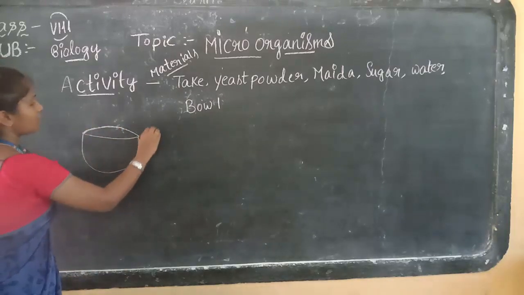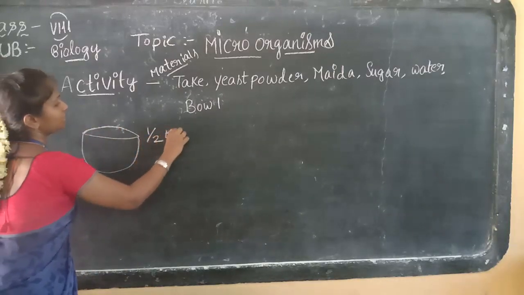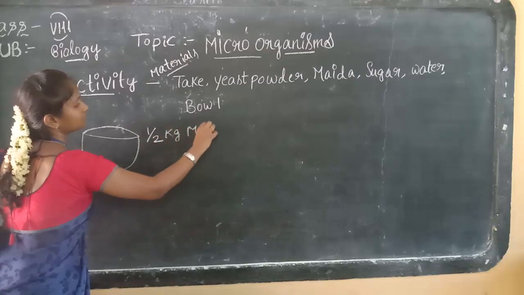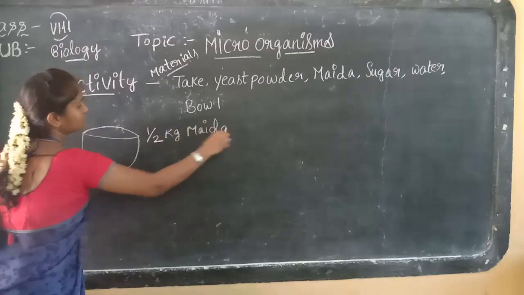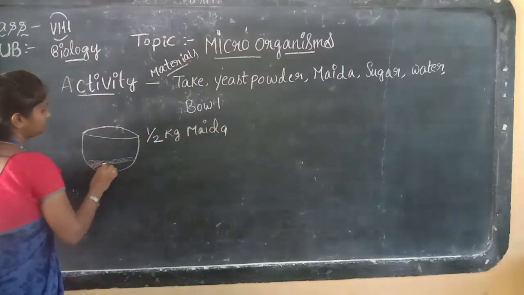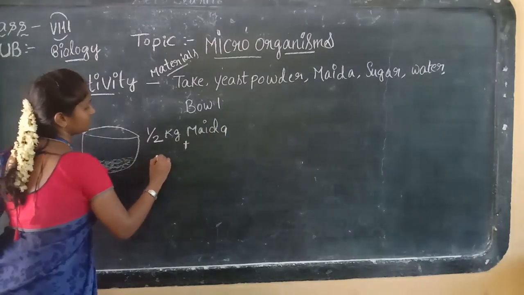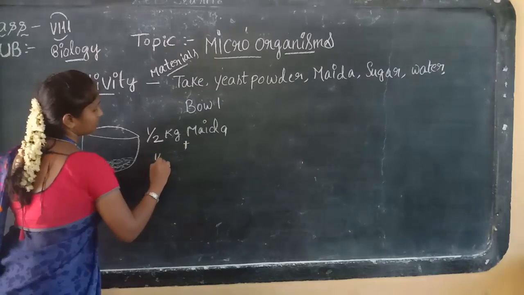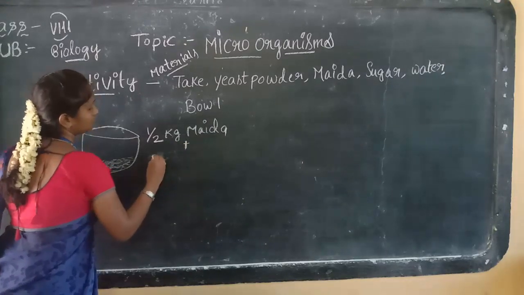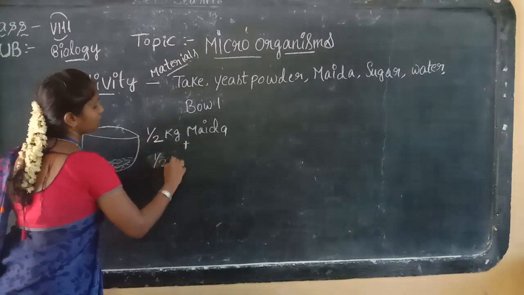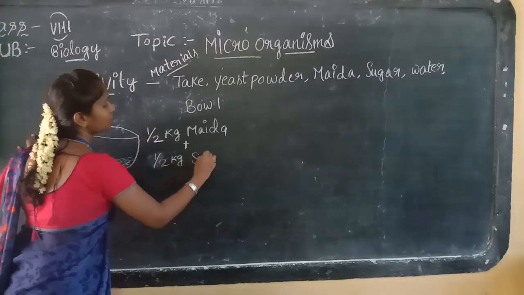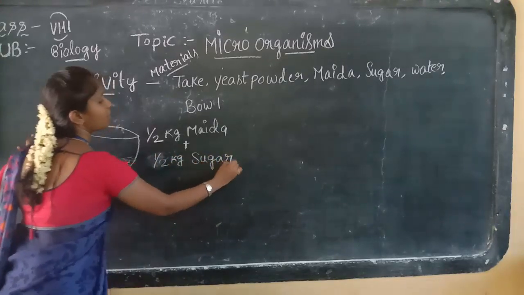and add half kg of maida. Now I added maida, and after that add half kg of sugar.